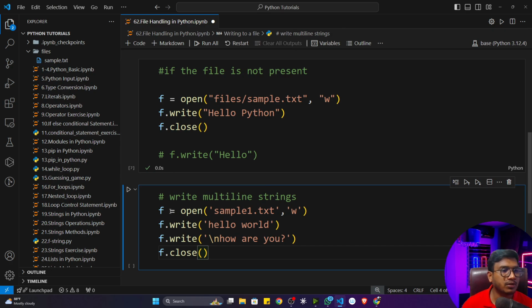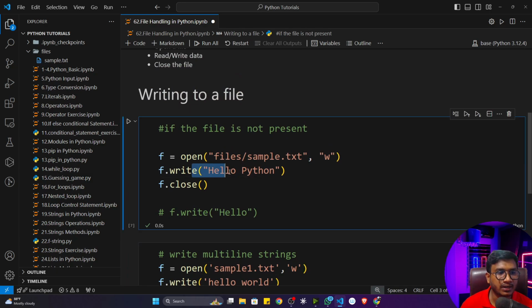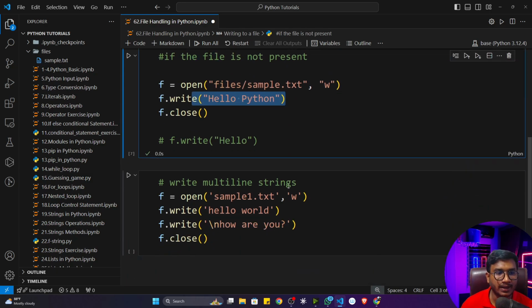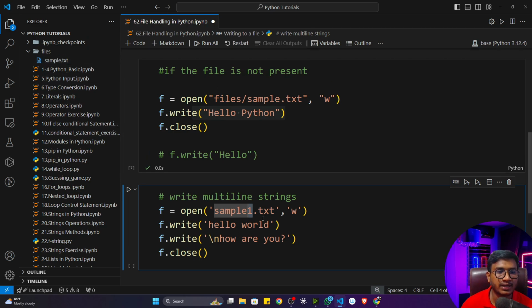See, this is another example: write multiple lines of string. Previously we have only written a one-line string, hello Python. Now let's say I want to add hello world and how are you. These two strings I want to add. So for this, I'm creating another sample file, sample1.txt, not sample.txt because that is already there.